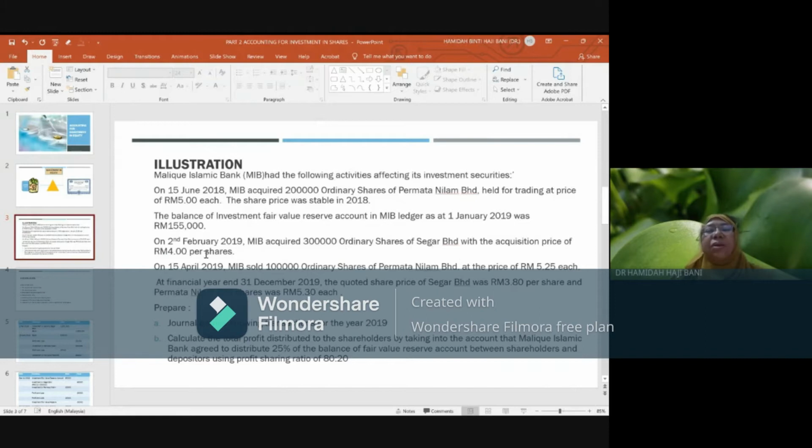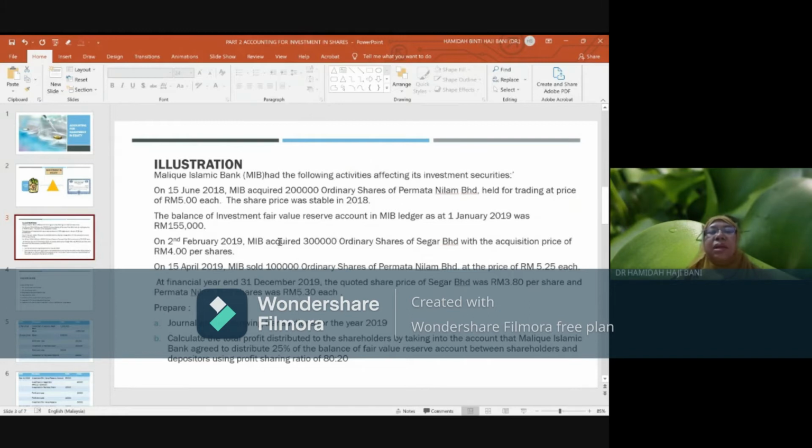The company made a further investment in the year of 300,000 shares in Segar Senyum Berhad at a price of 4 ringgit per share. On 15 April, Malik Islamic Bank sold part of the shares which it had at the beginning of the year, at a price of 5.25. And at the financial year end, there are changes in the price of the two shares being invested in by Malik Islamic Bank. For Segar Berhad, the price of the share at the end of the year is 3.80 per share, while Permata Nilam shares, the price was 5 ringgit and 30 cent each.